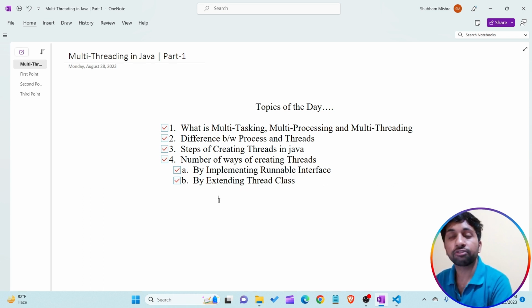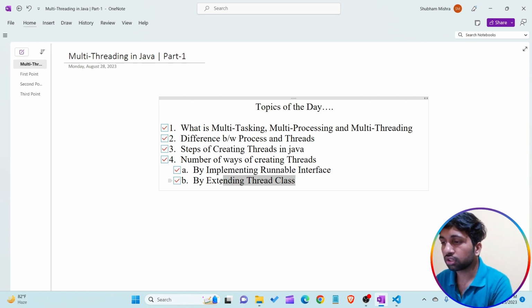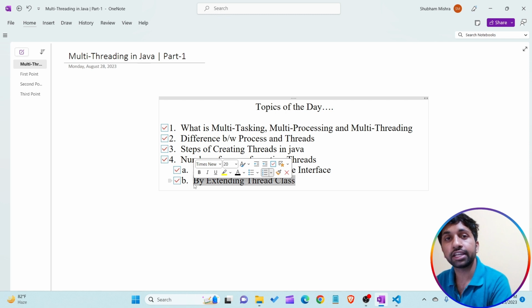What is the drawback of creating the multi-threading program by extending the thread class, which is solved by implementing the Runnable interface? You know this second way of creating a multi-threading program is very easy, by extending the thread class, but it is not good. It has a drawback. What is the drawback?